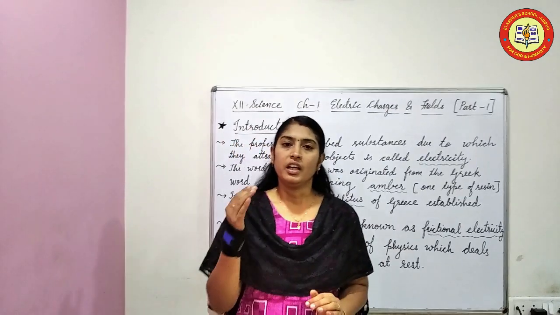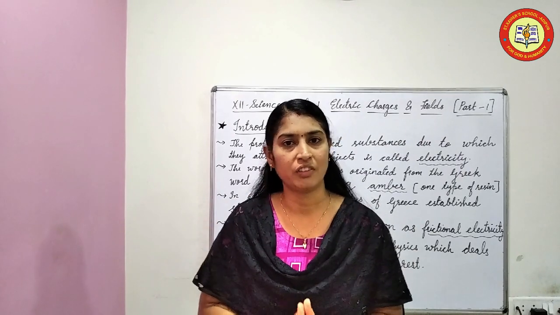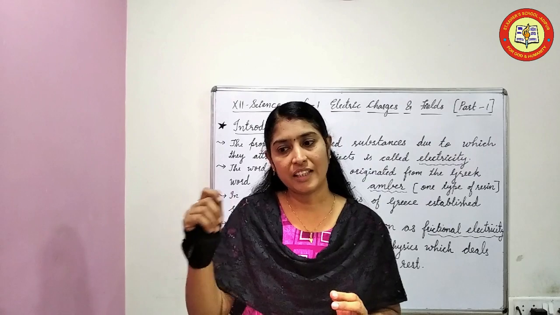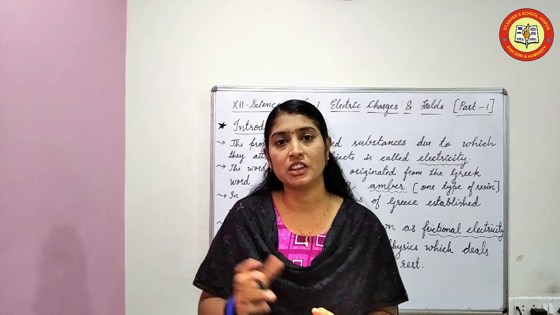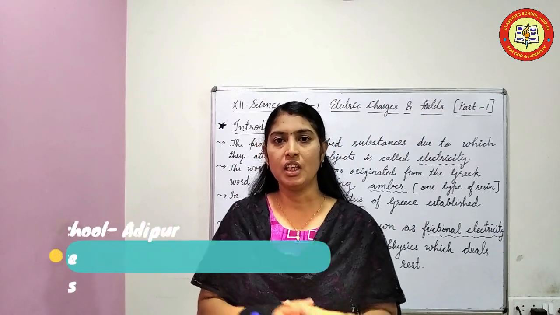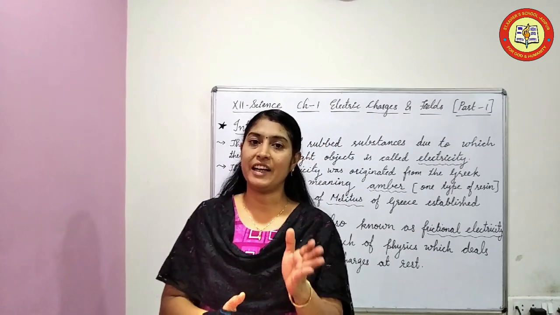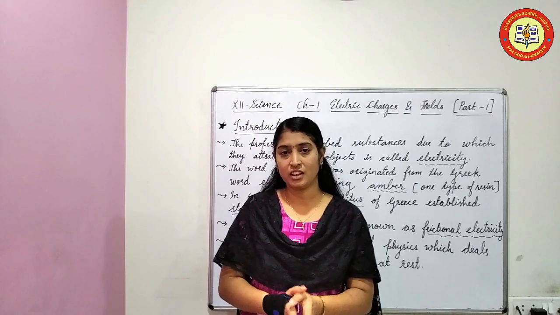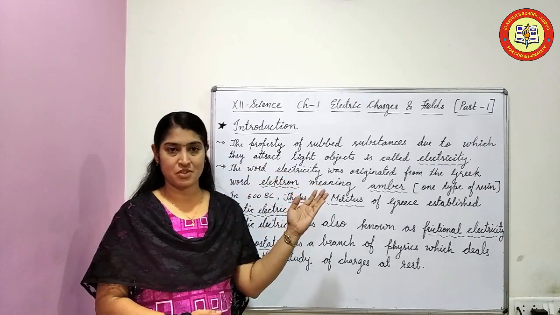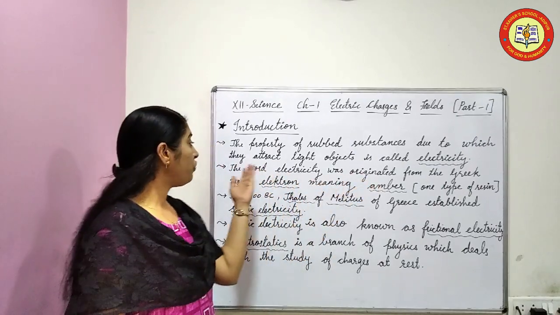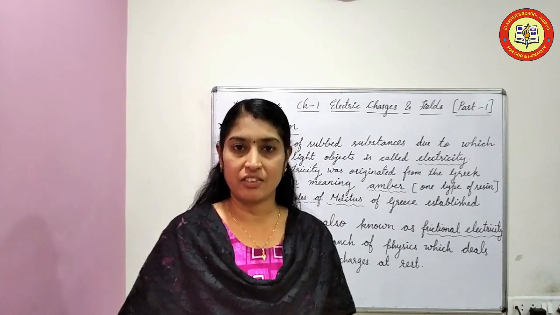Okay. Now, all these objects when we rub them, I am taking the example of that scale. When we rub the scale on dry hair, some property of the scale changes. That means it gained some property, and that property is electricity. The property of the rubbed substances or objects, due to which they attract light objects, is known as electricity.